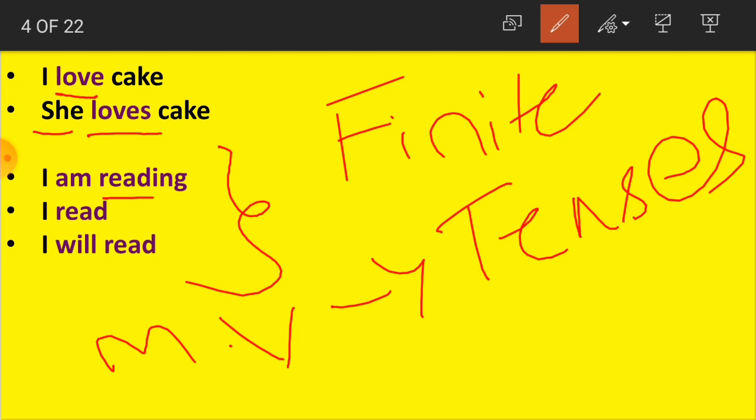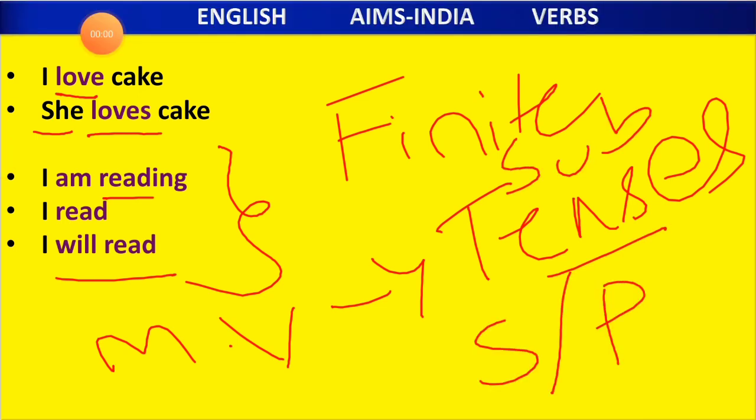The first one is about the present tense: I am reading, I am still reading. So the ing form has been added. I read, that is past tense. I already read it. So we said, I read. Future tense: I will read, maybe tomorrow or the day after tomorrow or after some more days. So read became I will read in the future tense. Clear, children?